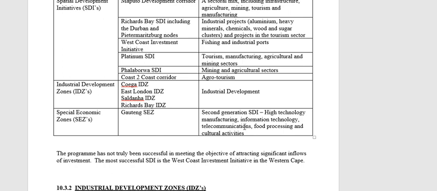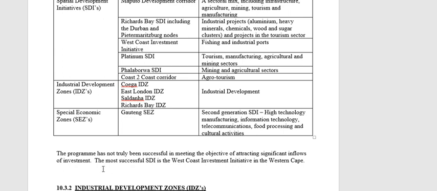That is a second generation SDI. The SEZ is not situated in an underdeveloped area. You can think for yourself, Gauteng is definitely not underdeveloped. It is a second generation SDI. The focus is not on industrial development as such. The focus is on high-tech manufacturing, so manufacturing where we use the latest and greatest technology: IT, information technology, telecommunications, food processing, cultural activities. Those are the focus areas of the Gauteng SEZ.